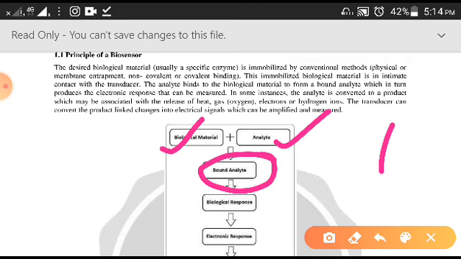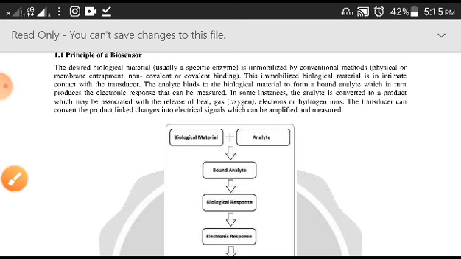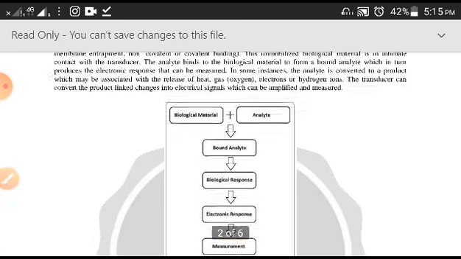Now what happens here, the biological response, afterwards what you'll receive, the biological response. This analyte, as I told you, will bind to the biological material to form a bound analyte, which in turn produces the electronic responses that can be measured. In some cases, the analyte is converted to a product which may be associated with the release of heat or maybe gas such as oxygen, electrons or hydrogen ions. These releases will be received by the transducer, and then the transducer will amplify it, send it to the amplifier, and then it will record it.